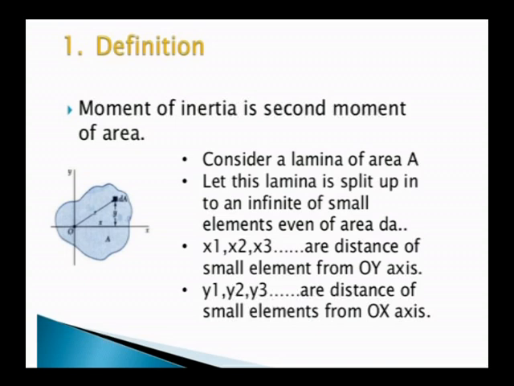Now we have to learn how to calculate the moment of inertia for a particular body. I have shown one irregular area here. I consider a small element, a small strip, with small area dA. The point lies at a distance of x from the y axis and a distance of y from the x axis. Here x1, x2, x3 are the distances of the small element from the y axis, and y1, y2, y3 are the distances of the small element from the x axis.